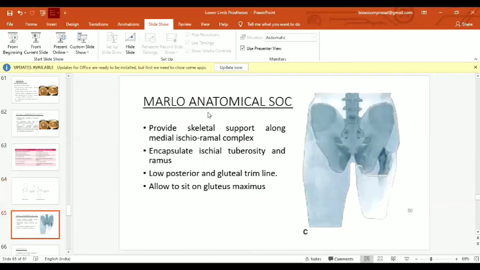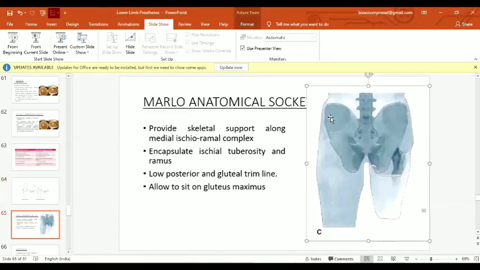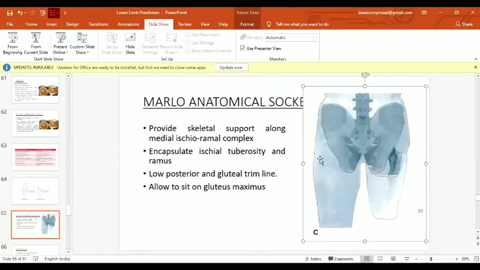Malloanatomical socket, you can see here, it provides skeletal support along the mediolateral ischial ramal complex. It encapsulates the ischial tuberosity and ramus. Here you can see the medial trimline or the ischial trimline is much more exaggerated or extended than the ischial containment socket, and it has a low posterior and gluteal trimline. It allows the patient to sit on the gluteus maximus.